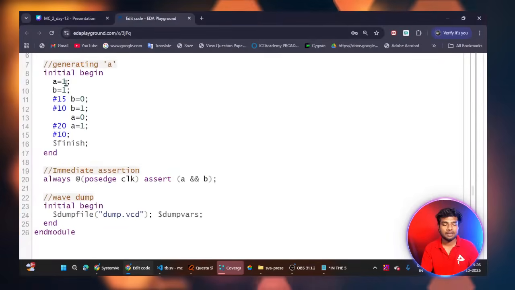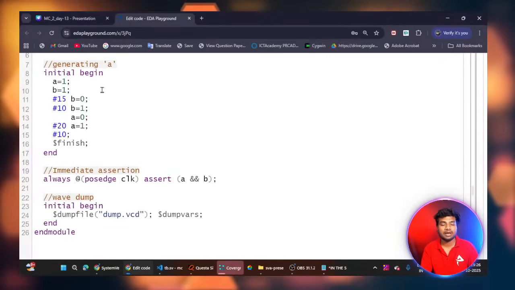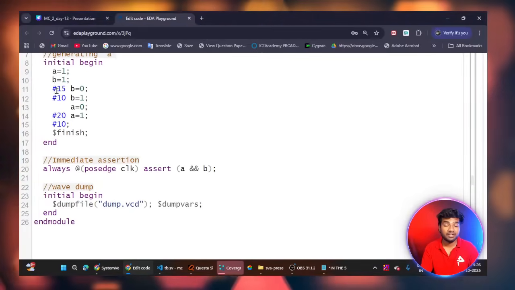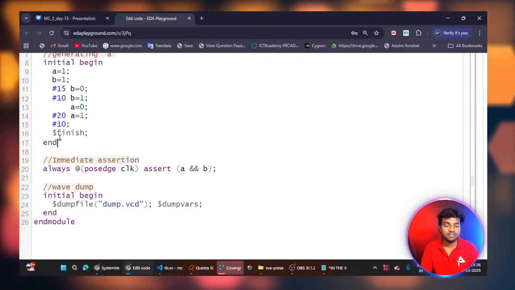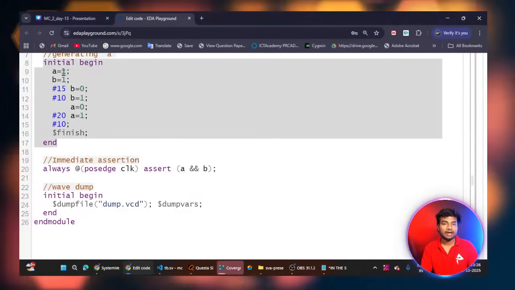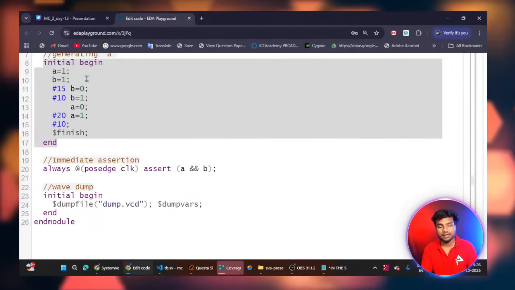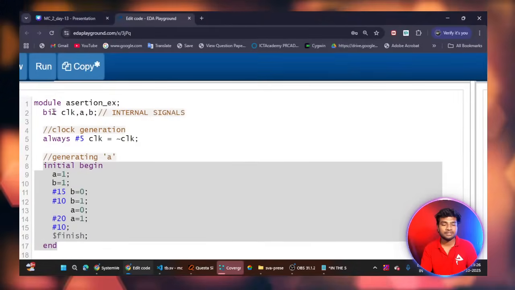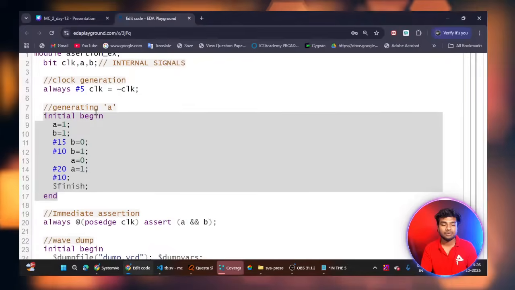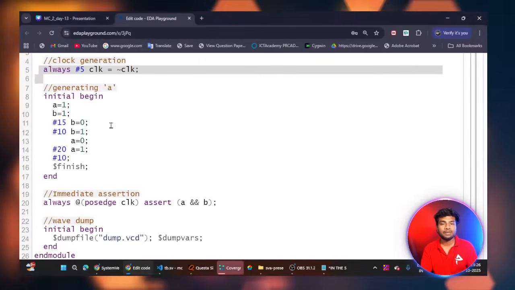And then here I'm giving the input value for A having 1, B having 1, okay. So after 15 nanoseconds, this is my simulation time. The initial begin is my simulation time. So initially at the starting stage of simulation, A having 1, B having 1. So these are my signals A, B, clock. The clock signal is used for creating the clock. So I'm creating the clock here, clock generation.